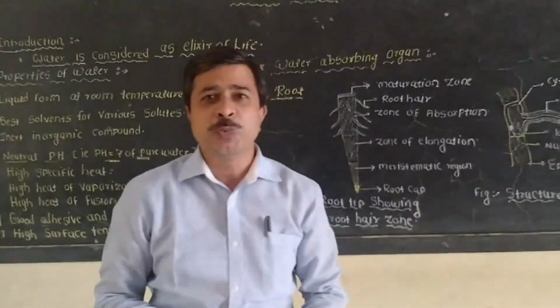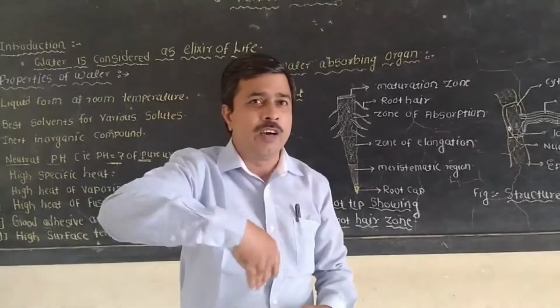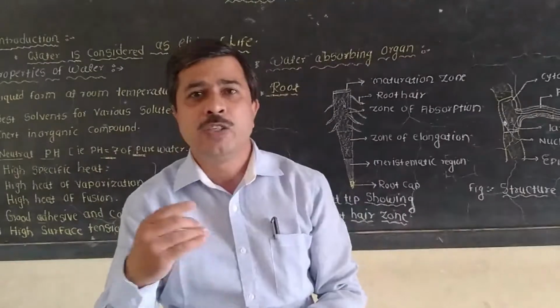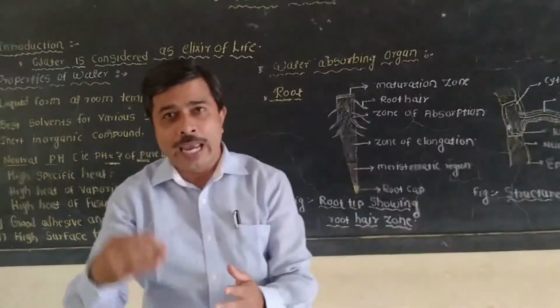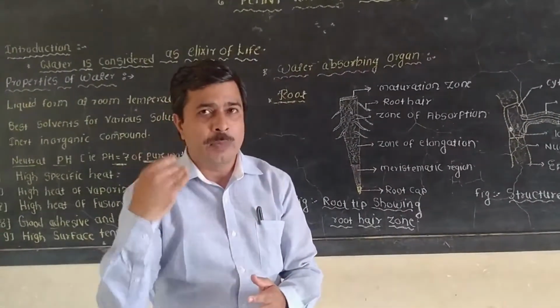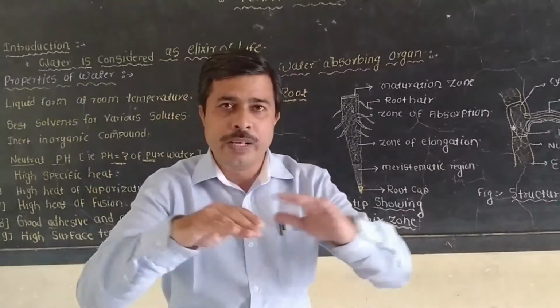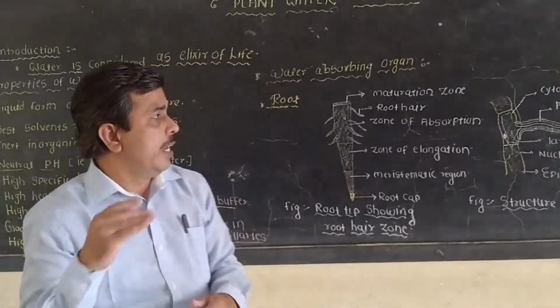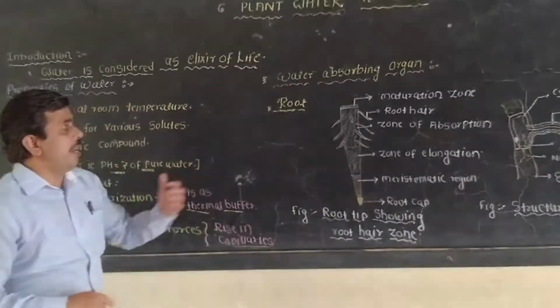The roots are hanging on the trees, and due to these hanging roots, they can absorb water and minerals from the atmosphere.